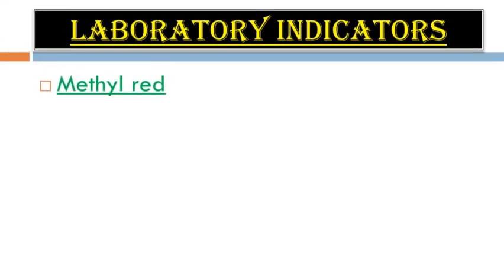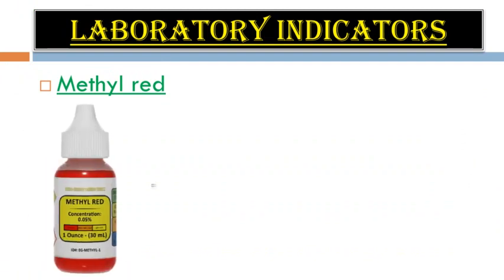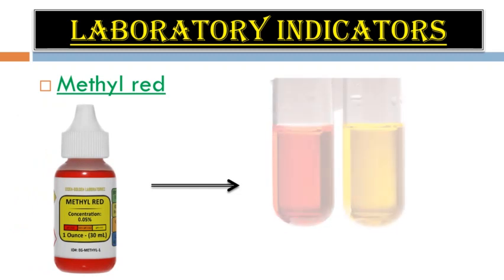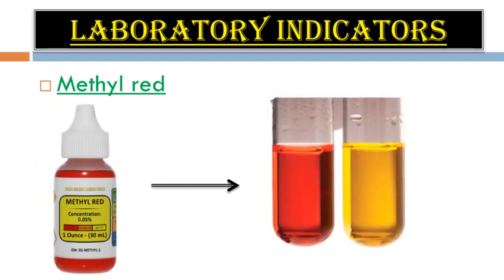The next indicator is methyl red. The color of this indicator is red, and when it is added into an acidic solution, it stays red. You can see the two test tubes, in which one is red and the other is yellow, and when the solution turns yellow in color, that means the solution is basic in nature. So this is how, by using the laboratory indicators, we are able to detect whether the given solution is acidic or basic in nature by the changing color of the indicators.